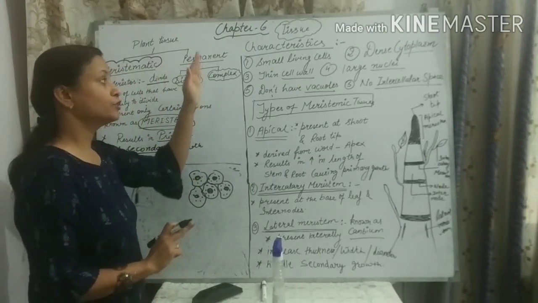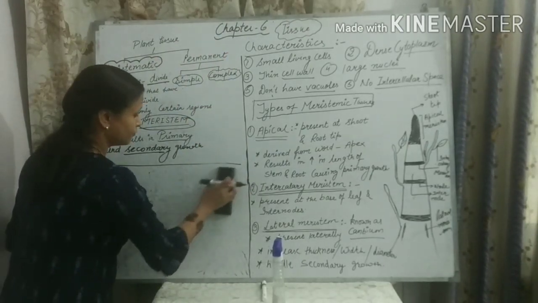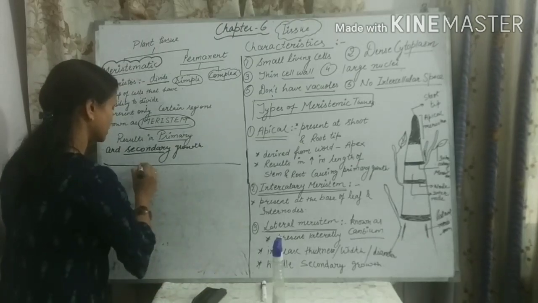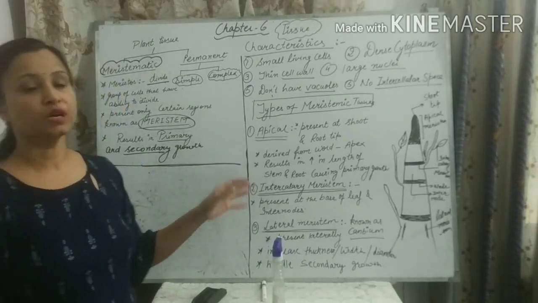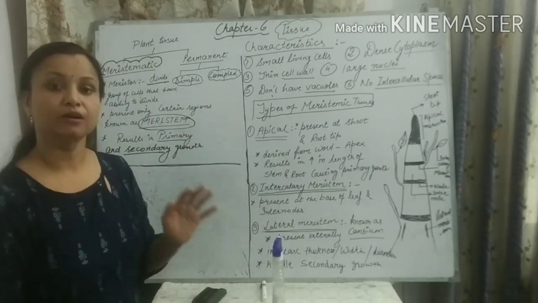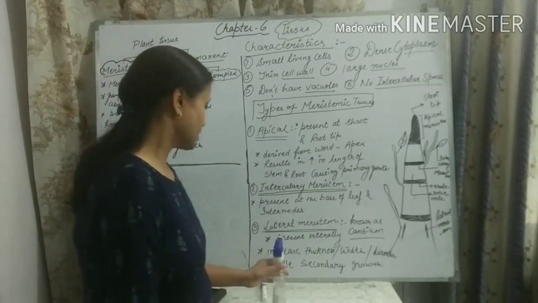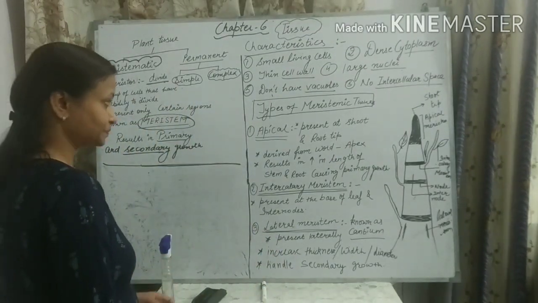There is no need to cram these characters, students. If you well understood the function of meristematic tissue, then it becomes very easy for you to write down the characteristics of meristematic cell by your own. Okay, get it? So now come to the apical type of meristematic tissue.